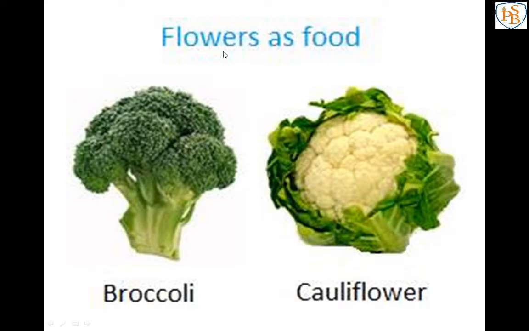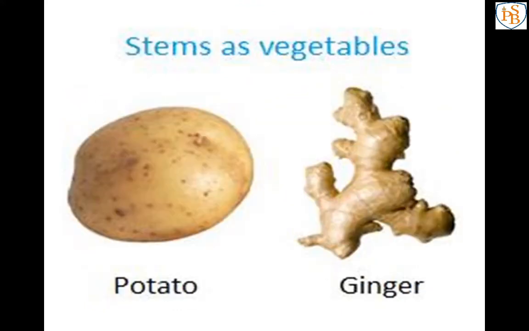Which means we are actually eating flowers. See this cauliflower, the name is cauli and flower. So we are eating the flower of that plant. Same with broccoli. Broccoli is also the flower of the plant. Next one,